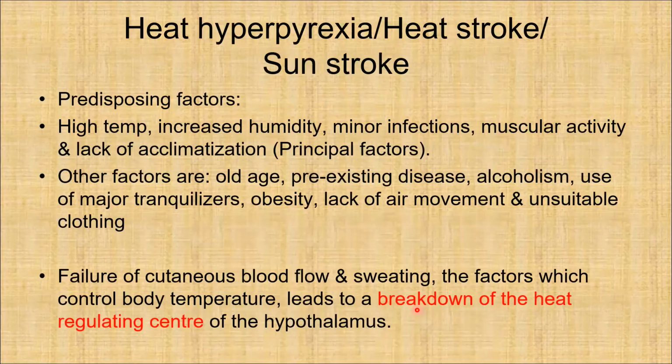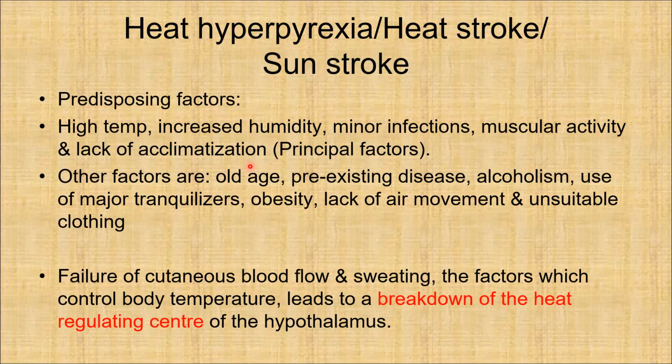The predisposing factors for heat hyperpyrexia or heat stroke are high temperature, increased humidity, minor infections, muscular activity, and lack of acclimatization. These are the principal factors. Other factors are also there, like old age, any pre-existing illness, alcoholism, use of major tranquilizers, obesity, lack of air movement, and unsuitable clothing.